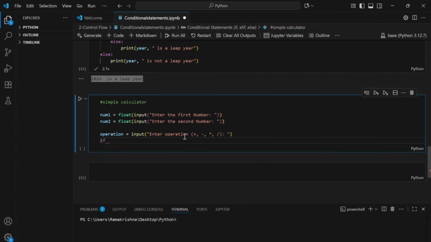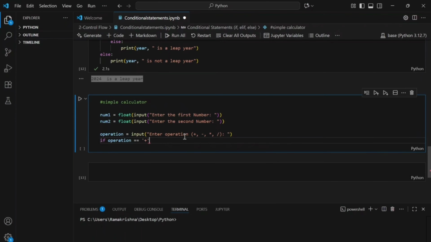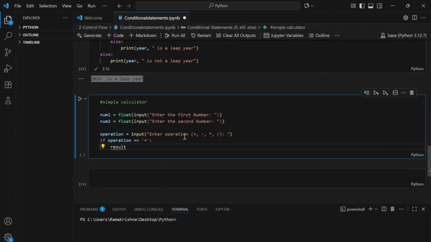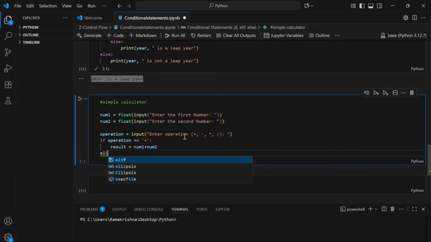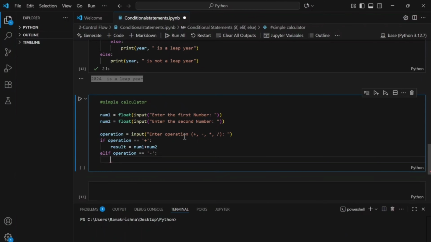We'll start with if operation double equals to plus. So if user enters a plus operation, that means we need to perform addition. So our result would be result is equal to num1 plus num2. Else if operation double equals to minus, then our result should perform a subtraction operation, num1 minus num2.